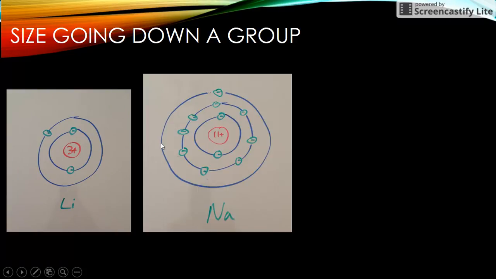As we go down a group, sodium, here's 11 protons. The shielding is increasing because now there are 2 electrons in the first shell. There are 8 electrons in the second shell, and the third shell has this 1 lone electron. So for these protons to attract this 1 lone electron, they have to get through all this electron shielding.